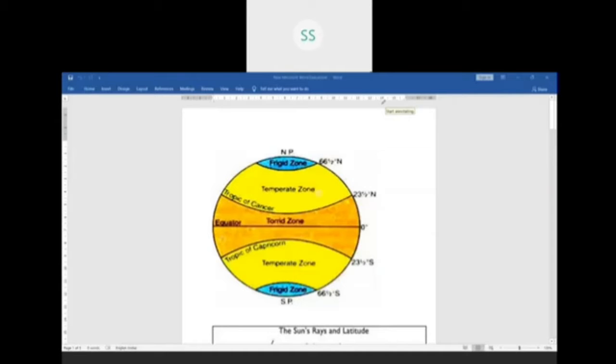Coming to the next question, why is it that houses in the Terai region have sloping roofs? What is the Terai region, children? We have done it below the Shivalik region. There is a region called the Terai region, which is wet and humid, where the soil is wet and it is very rainy. A lot of rain falls in the Terai region, and a lot of rivers flow in that region.